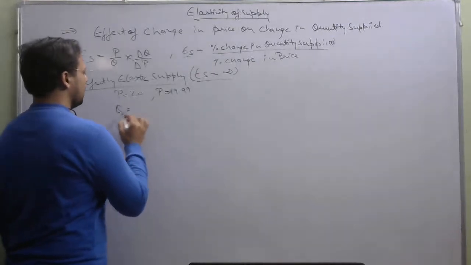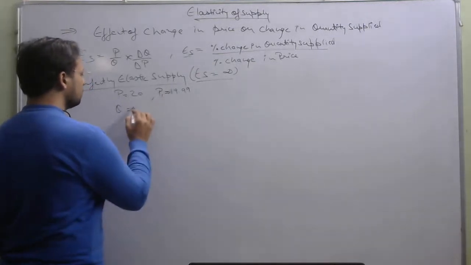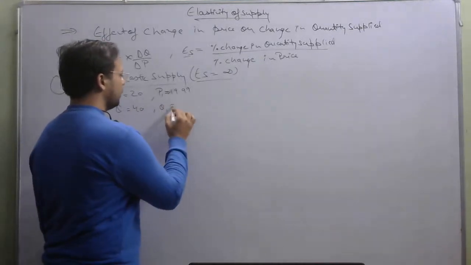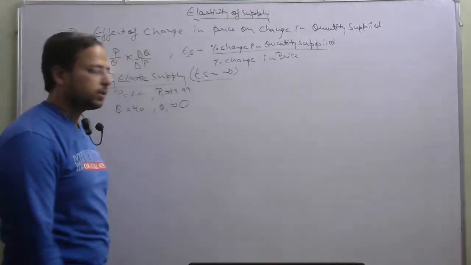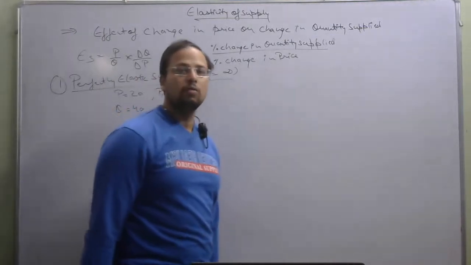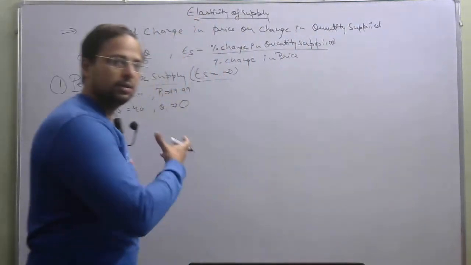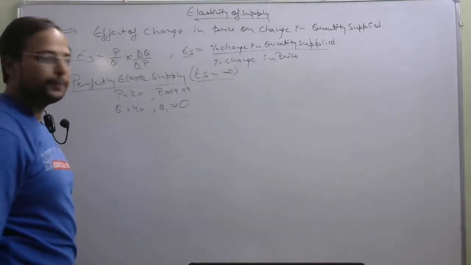The quantity supplied was earlier 40 and now the quantity supplied changed to 0. Okay. Now what will be the effect of this on elasticity? See, it is P upon Q into delta Q upon delta P.